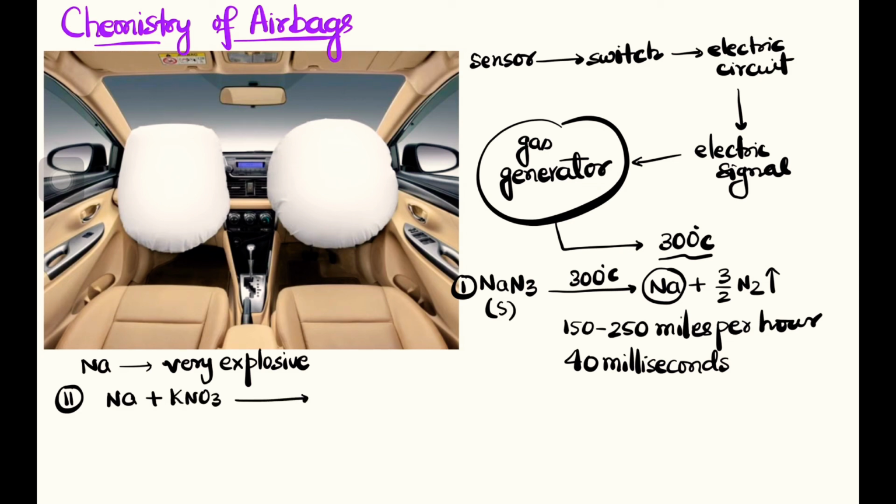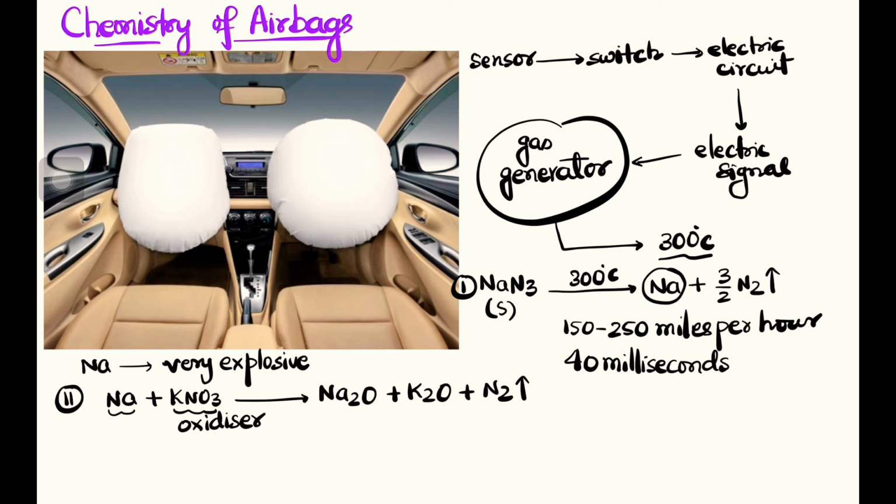Potassium nitrate reacts with the sodium. It is an oxidizer, also used in gunpowder. It oxidizes the sodium to sodium oxide. Itself it changes to potassium oxide, and nitrogen gas is again evolved.